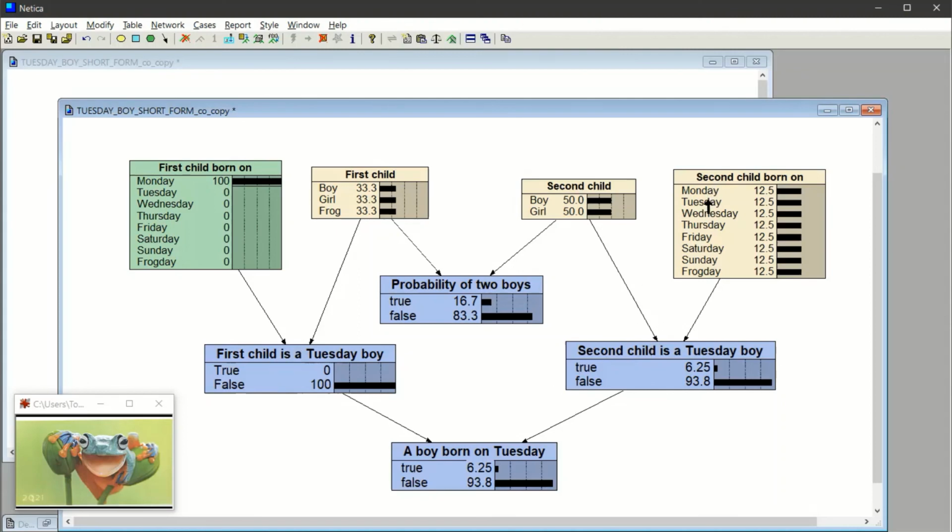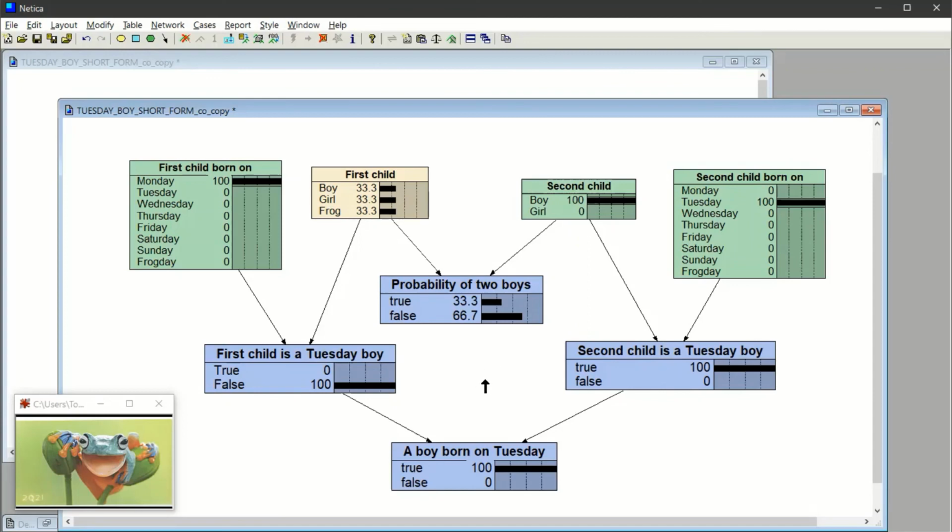So over here, we could say, well, suppose we know this. Suppose we know the second child is born on Tuesday. Oh, well, that makes this a higher possibility. And suppose we know the second child is in fact, I don't know, we'll say is in fact a boy. Well, then the second child is definitely a Tuesday boy. And of course, a boy born on Tuesday is true because it's that one over here.